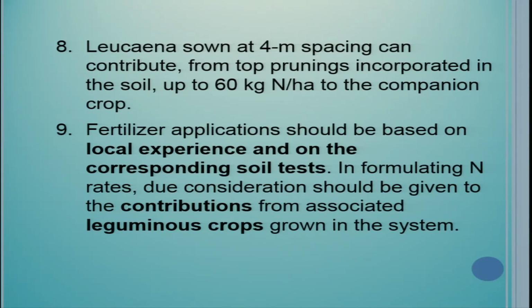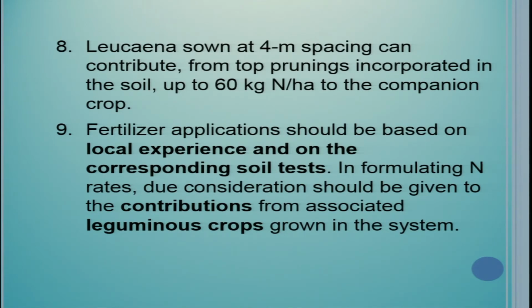Next, Leucaena sown at 4 meter spacing can contribute, from top prunings incorporated in the soil, up to 60 kg nitrogen per hectare to the companion crop. Fertilizer application should be based on local experience and on the corresponding soil test. In formulating nitrogen rates, due consideration should be given to the contributions from the associated legume crops grown in the system.